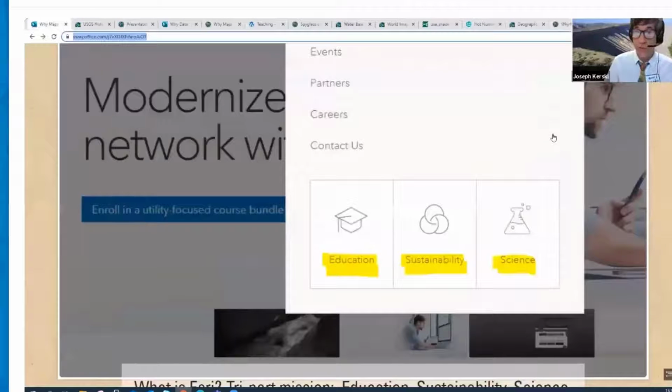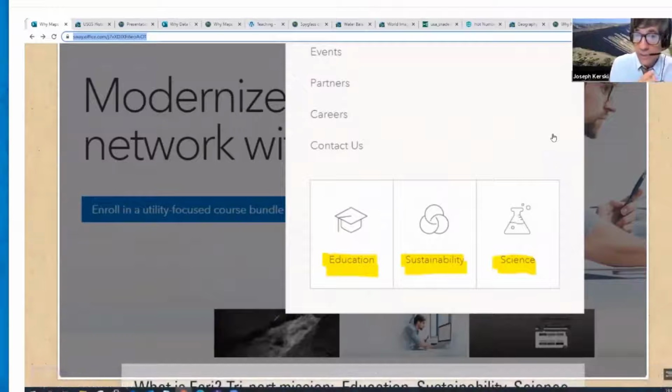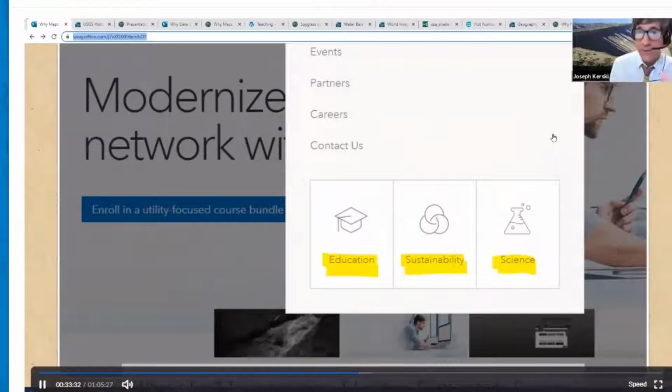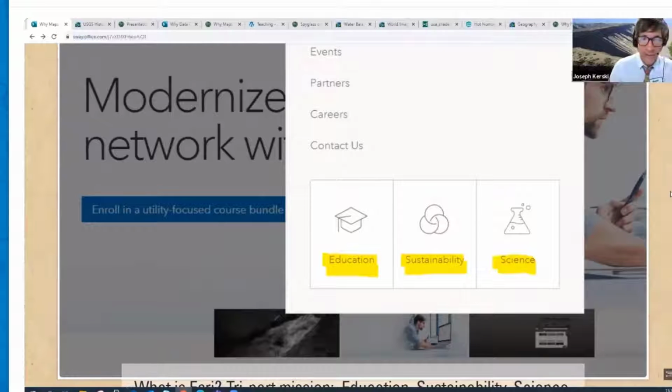And now for those of you that are involved with education, which I know there's a few of you, all these tools, what we want to do is get them into the hands of students and faculty for free. So that has been a goal since 1992 on our education team. So if you've got kids in a school, you've got acquaintances that are teachers, tell them, hey, these mapping tools, you can teach science, social studies, computer science, math, history with these tools.